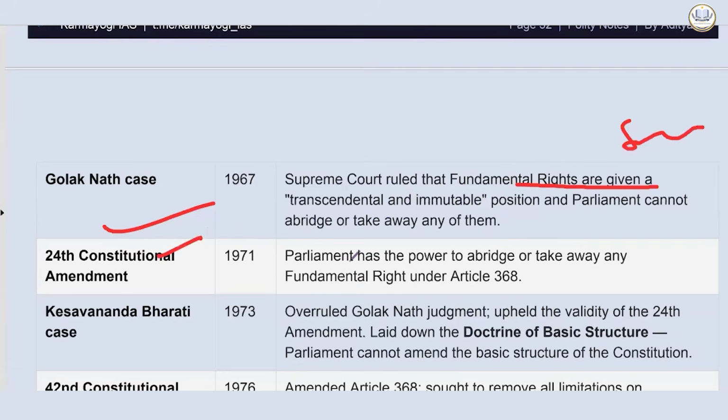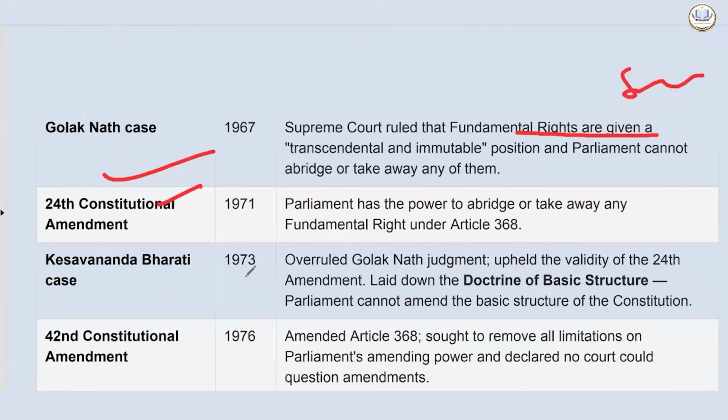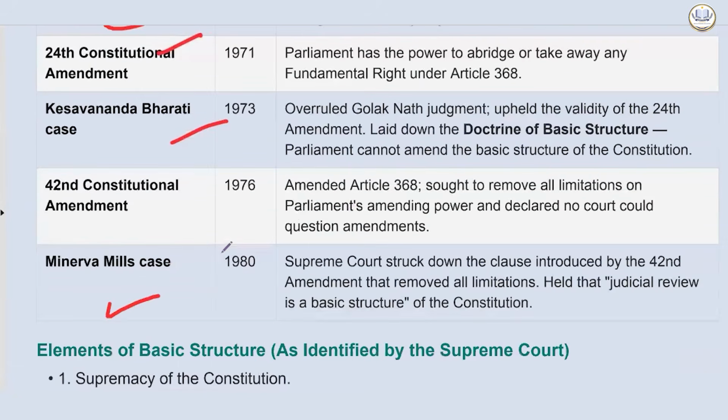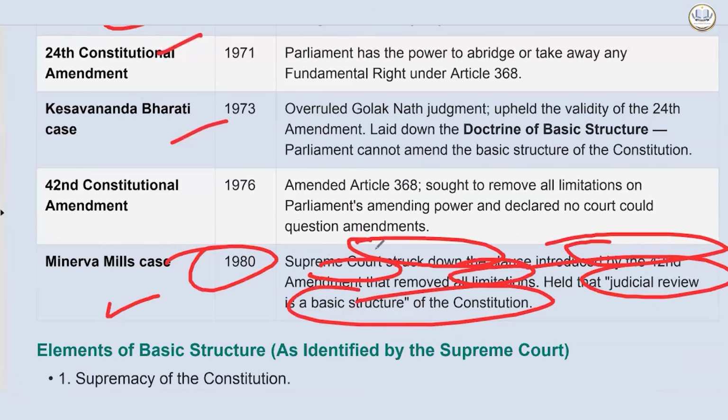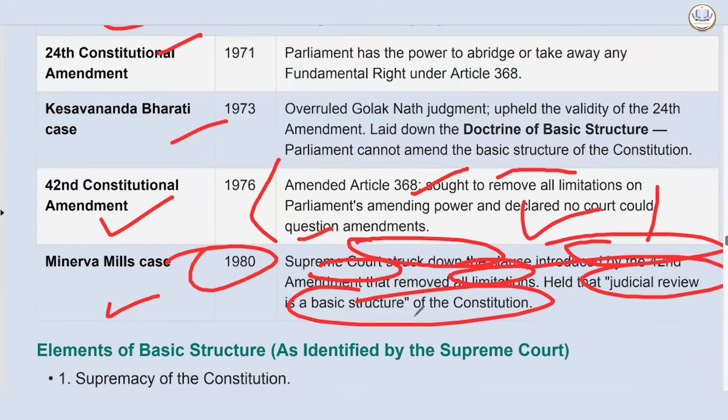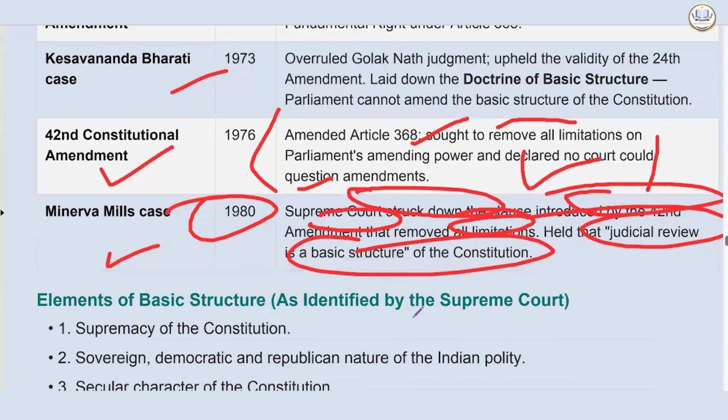The 24th constitutional amendment that we read only, Kesavananda Bharati, okay, Doctrine of Basic Structure. Previously also we read Minerva: Supreme Court struck down the clause introduced by the 42nd Amendment that removed all limitation, and held that judicial review is basic structure of the Constitution. Because the 42nd Amendment, what they did, they sought to remove all limitation of Parliament's amending power and declare no court could question amendments. That's like establishing the parliamentary supremacy or sovereignty.